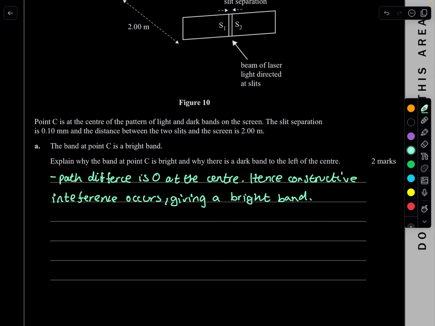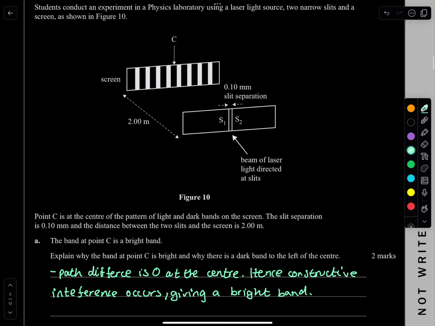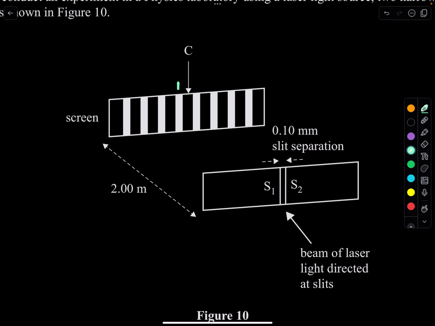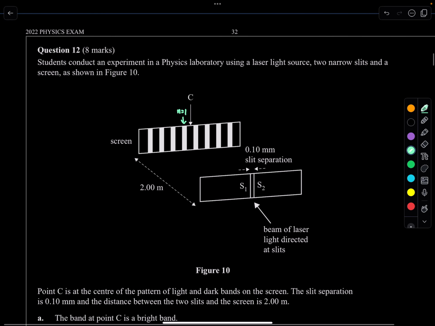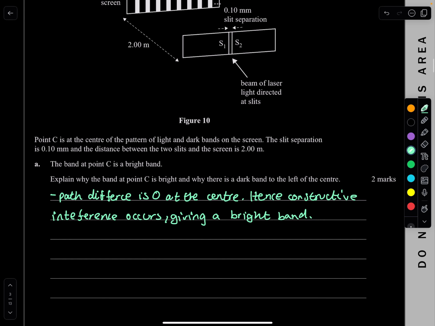That's it. Now for the one that's left, I'm using a black and white template, so this part here is actually the dark band. This here is going to be at n equals 1, the first node to the left.